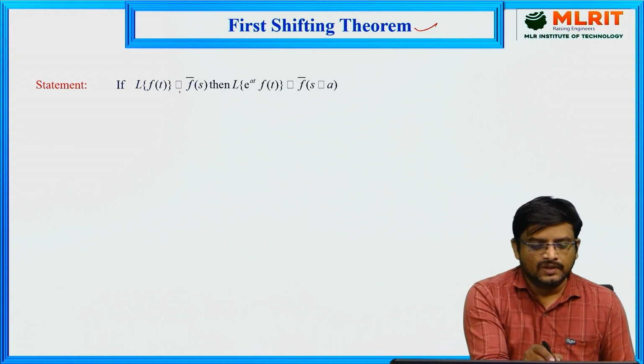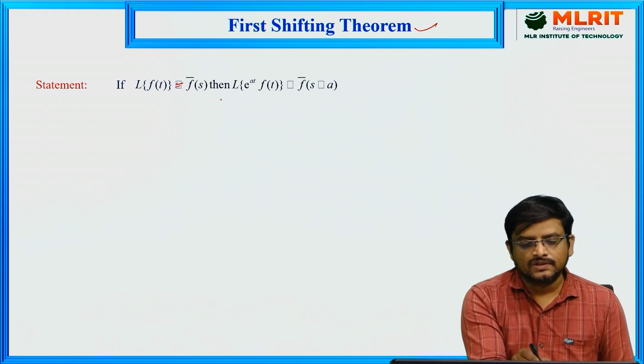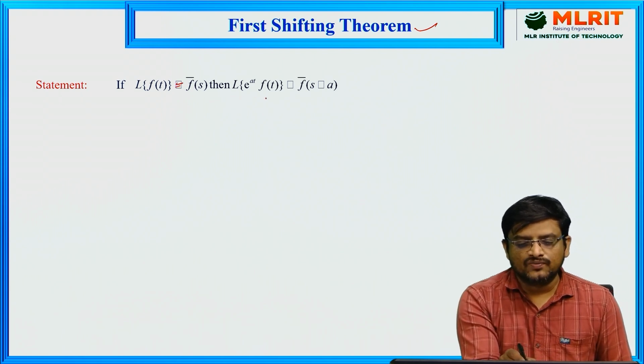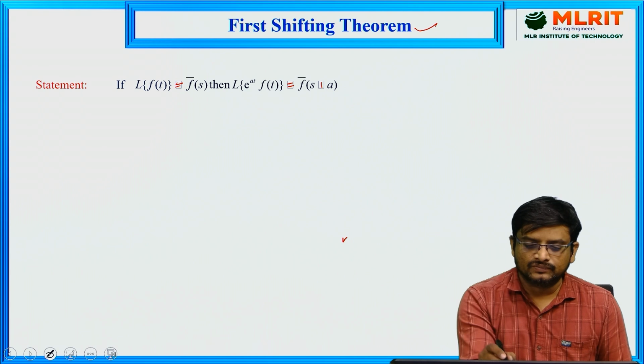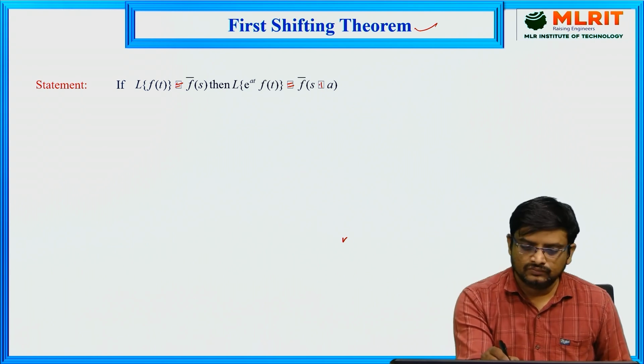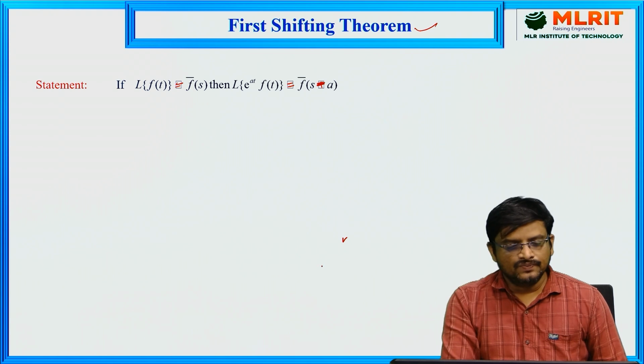Here, L of f of t is equal to f bar of s. Then the Laplace transform of e power at into f of t is equal to f bar of s minus a. So f bar of s minus a. This is the first shifting theorem.